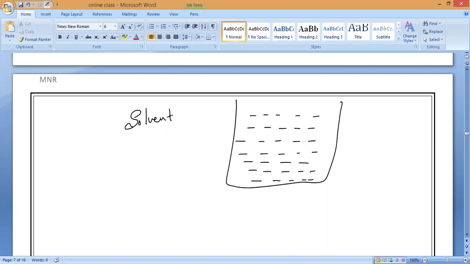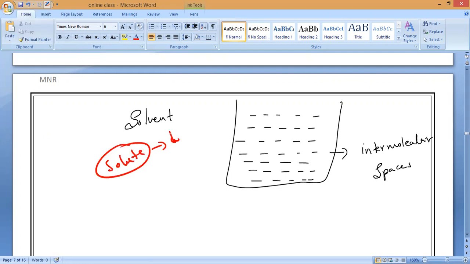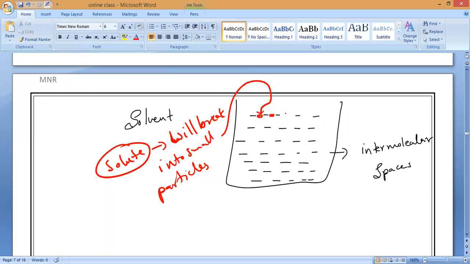So now, as we know, liquids have intermolecular spaces. Is it yes or no? Intermolecular spaces are present. So now, if I take the solute, all of you observe. The solute will break into small particles, and they will occupy the spaces between the solvent particles.